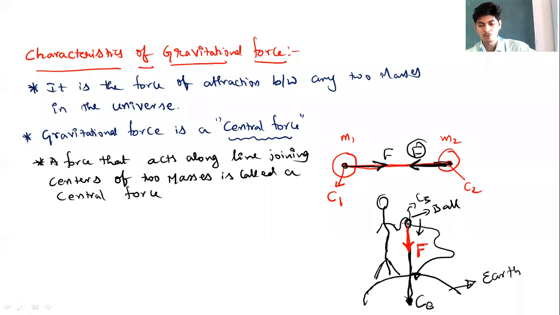What is such a force that acts along the line joining centers of two masses called as? Idanna enta force anta karibeku. What is this kind of a force called as antandre? This kind of a force is called as central force. So gravitational force is a central force. It always acts along the line joining centers of two masses. I hope the idea of central force is clear.